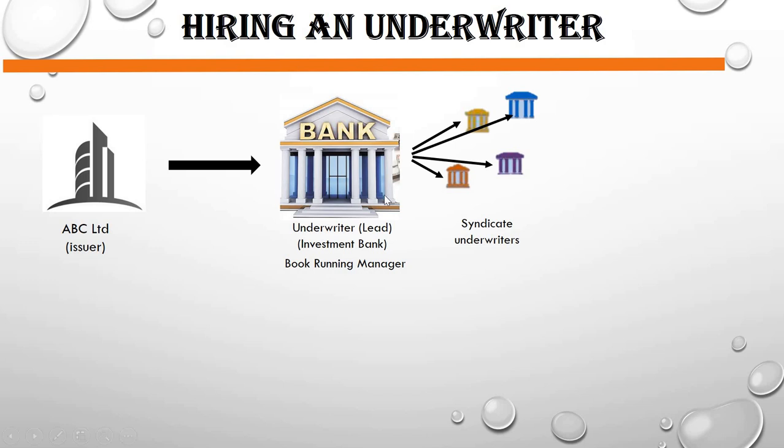Now suppose the company has taken these 5 banks. One bank will be considered the lead underwriter. That will be the main bank, and these will be the syndicate underwriters. Those will be working under this bank, and this lead underwriter will be known as the book running manager.